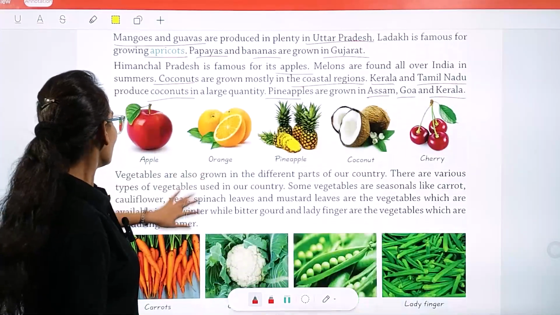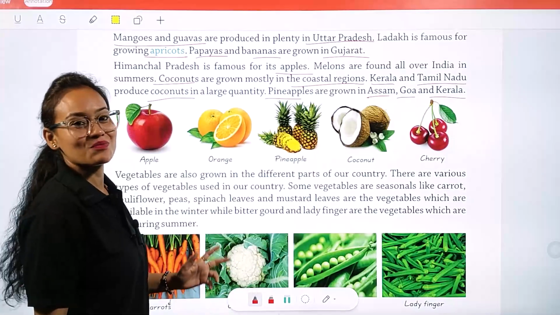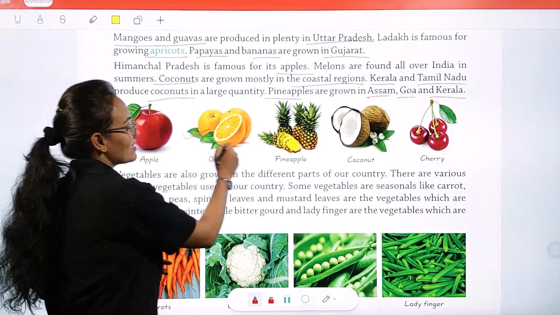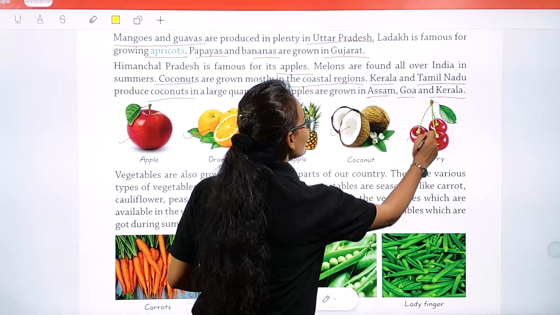Okay, my dear students. So here you can see the pictures of yummy fruits: apple, orange, pineapple, coconut and cherries.